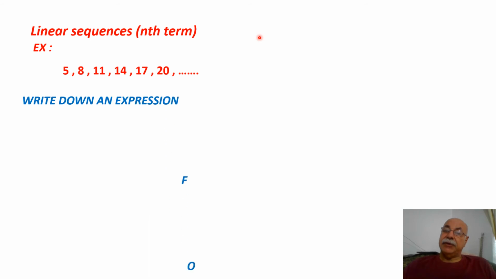Write down an expression for the nth term Tn, meaning he asked me to write the expression for n. What is added or subtracted between these numbers? Is it an addition or a subtraction between the numbers? Between 5 and 8, how much is it?